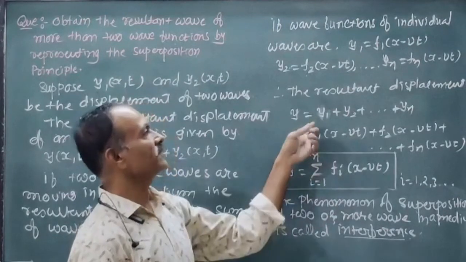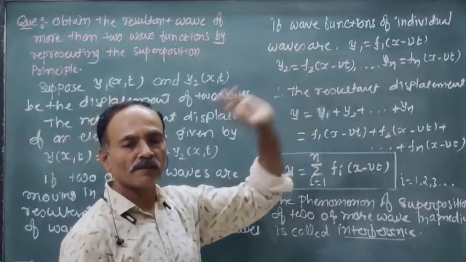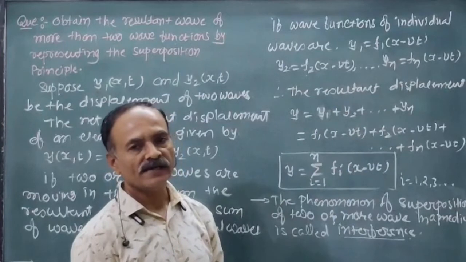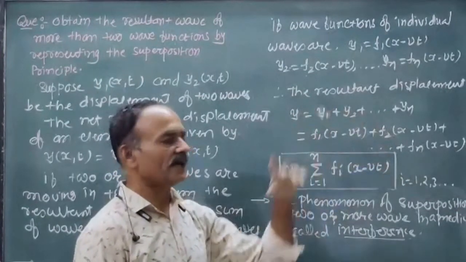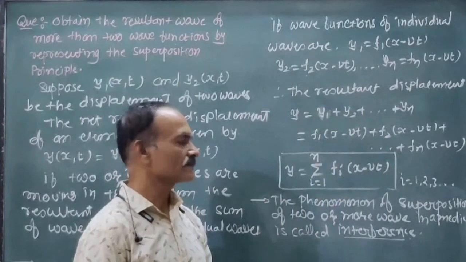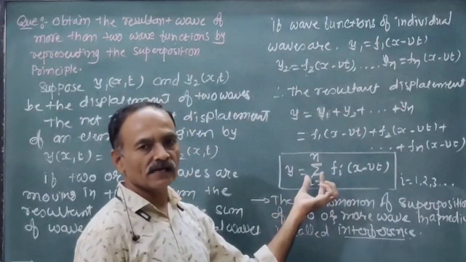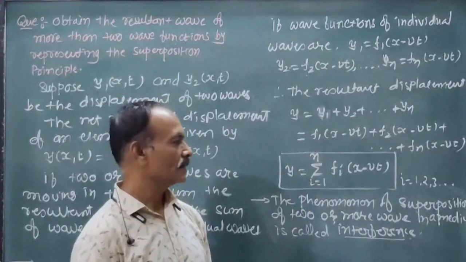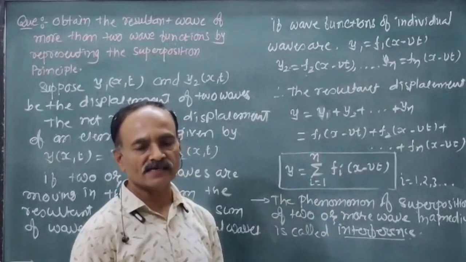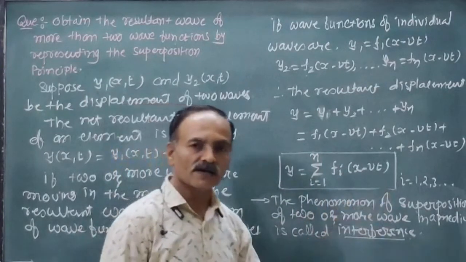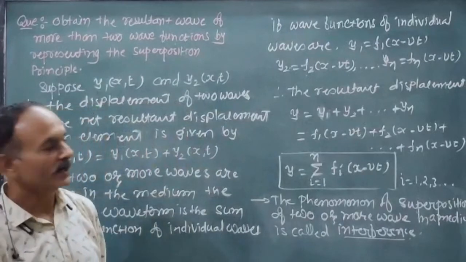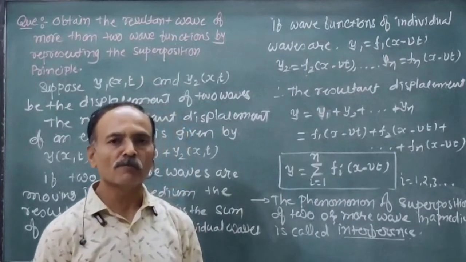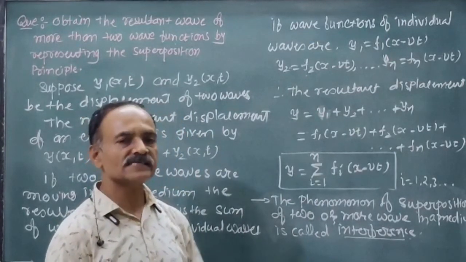We substitute the displacements in the form of wave functions: f1(x minus vt) plus f2(x minus vt) plus fn(x minus vt). Therefore, y equals the summation from i equals 1 up to n of fi(x minus vt), where i equals 1, 2, 3 and so on up to the number of waves. The phenomenon of superposition of two or more waves in the medium is known as interference.